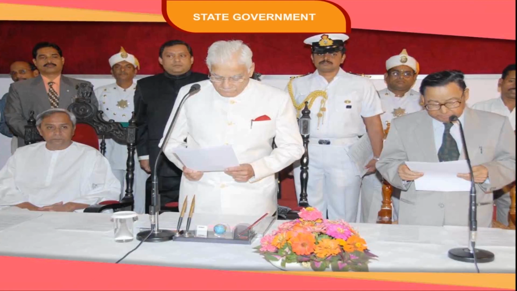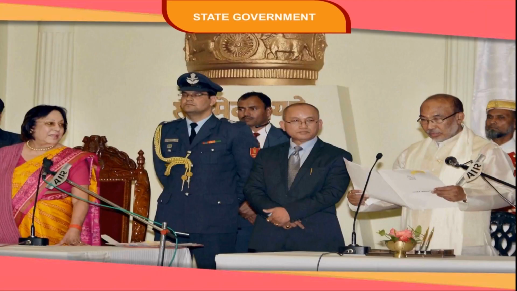When it is not possible to carry out government in the state, according to the provisions of the Constitution, the Governor can send a report to the President. This report recommends President's rule in the state. He also uses his discretion in the appointment of Chief Minister. If there is a hung legislative assembly, the Governor can also reserve the bill for the consideration of the President.